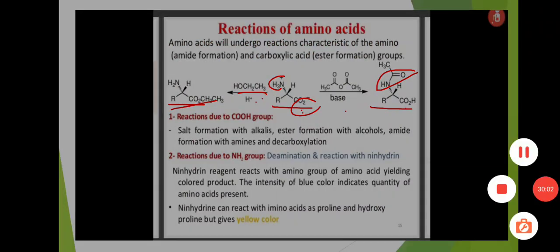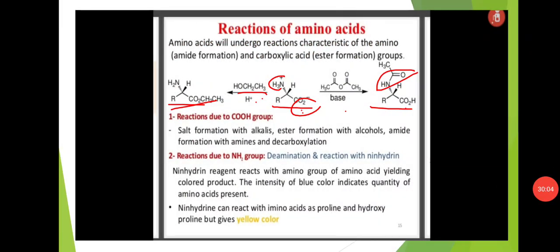Reactions of amino acids. Amino acids will undergo reactions characteristic of the amino and carboxyl groups. Here, reactions due to the carboxyl group: first, ester formation with alcohols and amide formation with amines. And reactions due to the NH2 group: here, the ninhydrin reagent reaction is there. Ninhydrin reagent reacts with the amino group of amino acid, yielding a colored product.